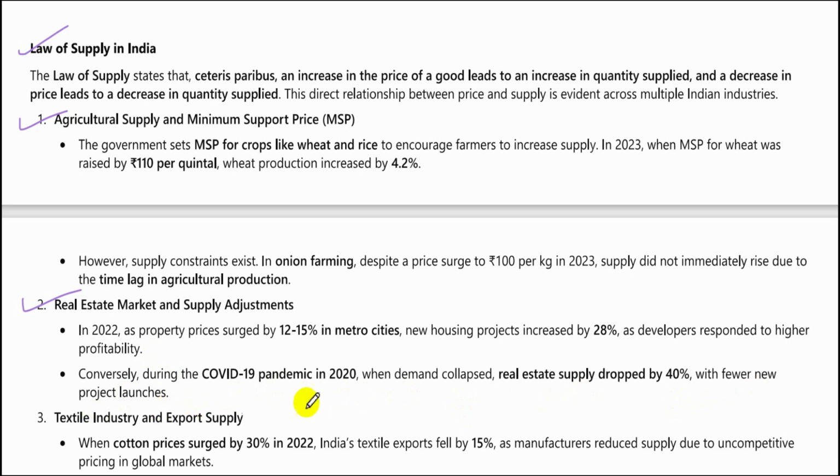That is, as the price of real estate started dropping due to the pandemic, the supply of new flats being made or new projects being undertaken dropped by almost 40%.